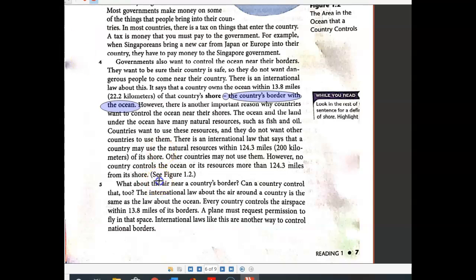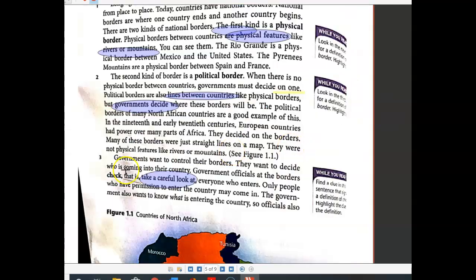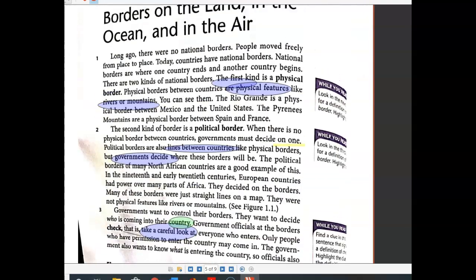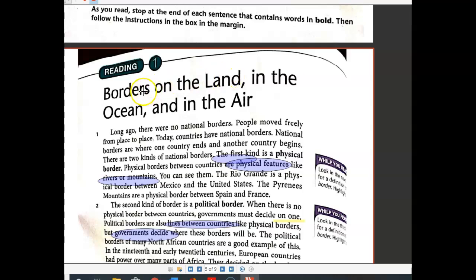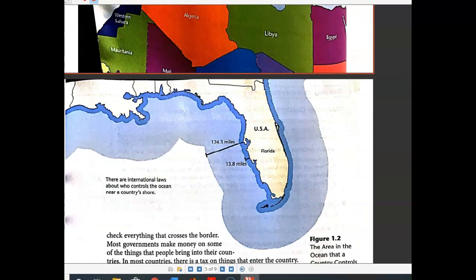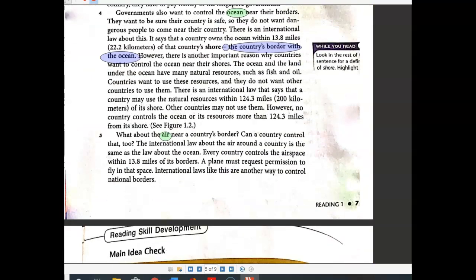Did you notice that this paragraph, paragraph 5, was about air? Paragraph 4 was all about the ocean. Okay, and paragraph 3 was really about the land, about the country and the land. Paragraphs 1 and 2 provided some general information about borders. So here we see the title was Borders on the land, like paragraph 3, in the ocean, like paragraph 4, and in the air, like paragraph 5. Let's analyze this article more in the next video.